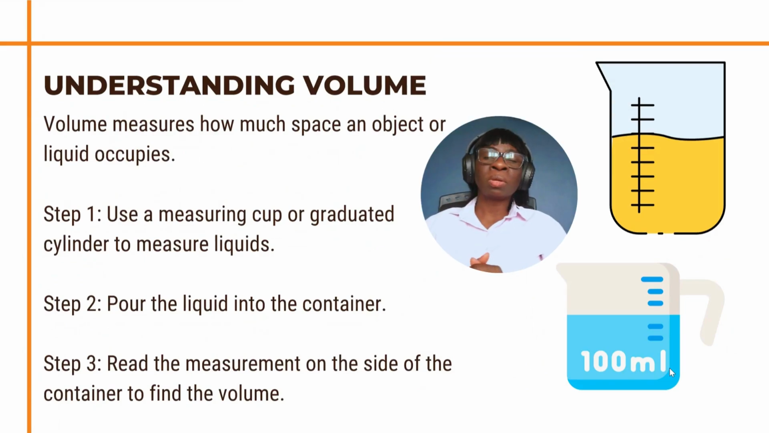Now volume measures how much space an object or liquid occupies. Now for you to measure the volume of an object, I told you the unit for volume is liter or milliliter. Now you use a measuring cup or graduated cylinder to measure liquids. If you take a measuring cup, those cups always have numbers on them. This is an example of a measuring cup.